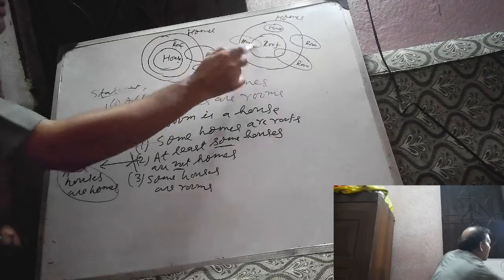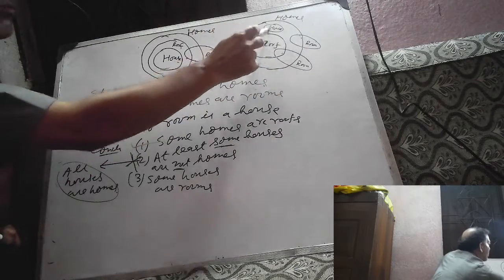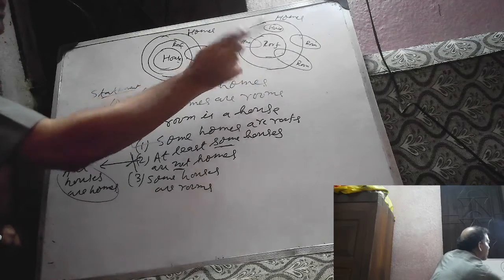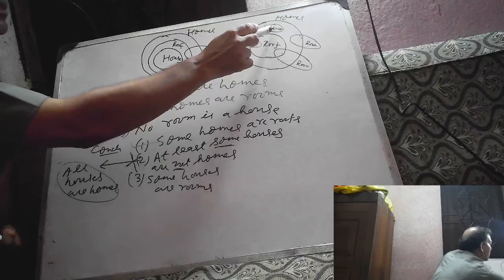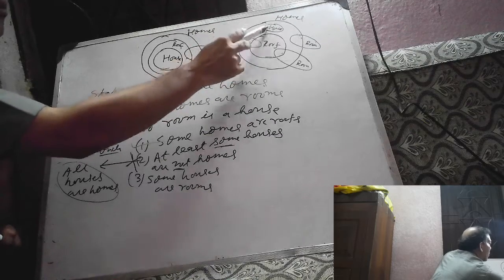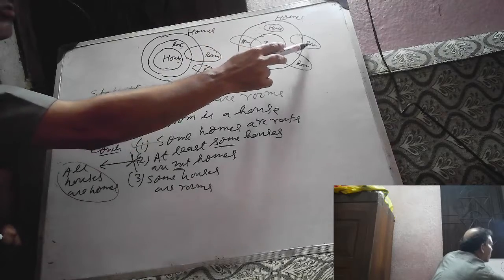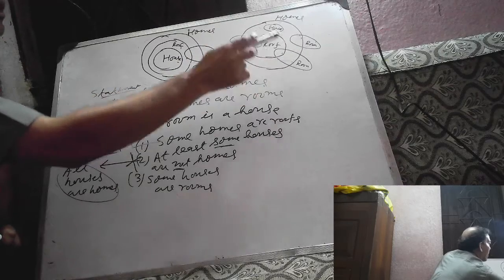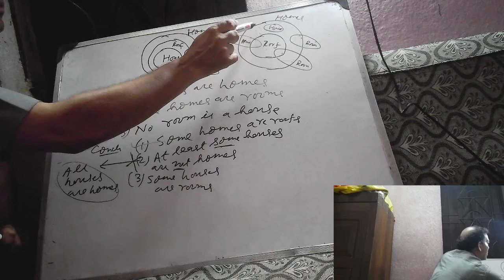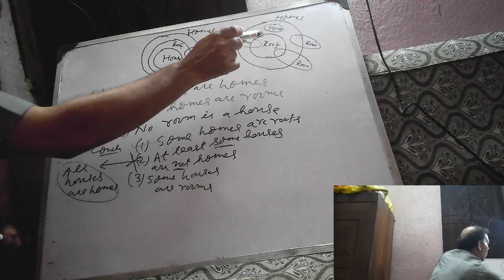For all possible Venn diagrams, it is true that some homes are roofs. Why? This is roof, this is home. Whether we place house here or here, it is correct for all possible diagrams. When room is here or room is here, it is also correct that some homes are roofs. So some homes are roofs is correct.